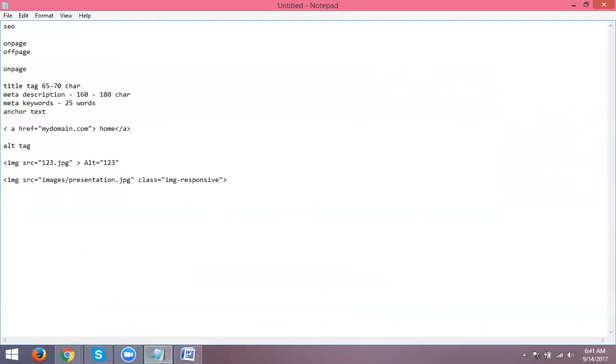Now let's look at header tags. If you take a textbook, how many headings does the first textbook have? For a textbook, how many headings? Only one. Subheadings, so many.